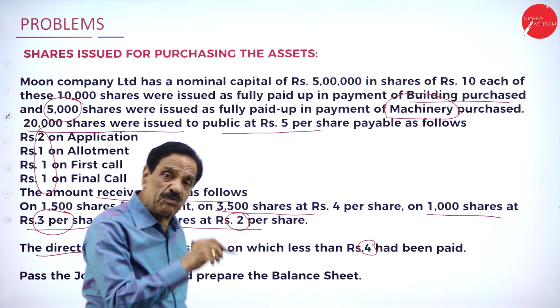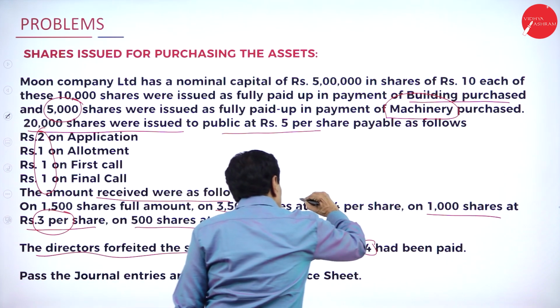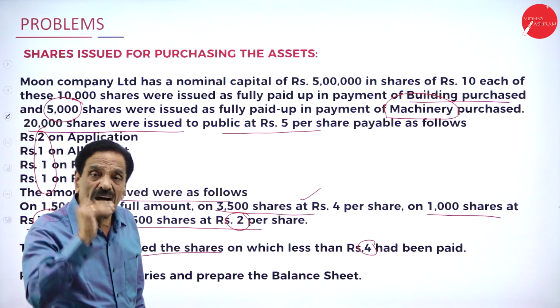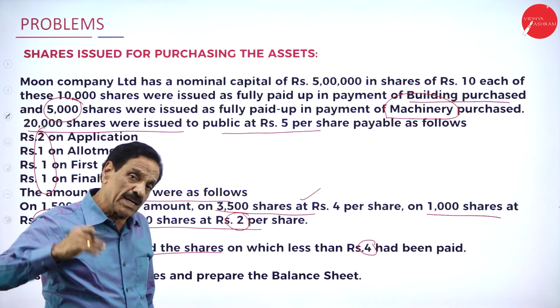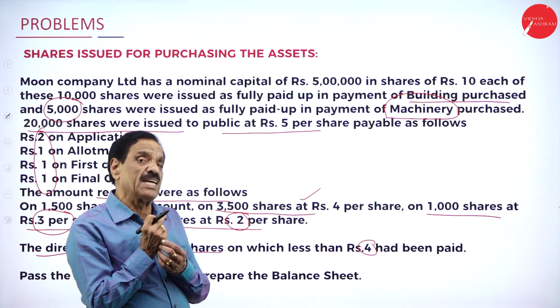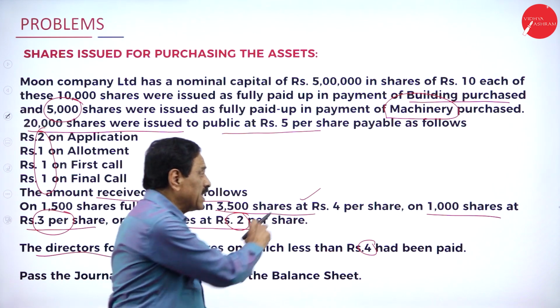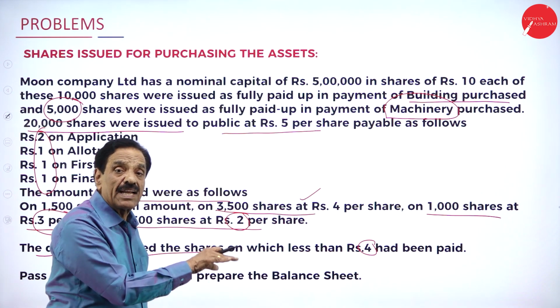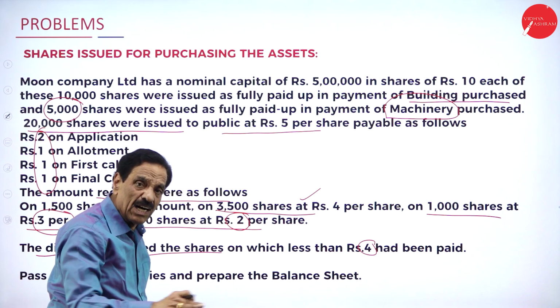Who paid less than 4? Those who paid 4, the 3,500 shares, paid more. A chance has been given to them so that they can become shareholders. How much have they paid? 4 rupees. Another 1 rupee is there now. Ask them to pay. Regarding the other members, their shares have been forfeited, cancelled out.